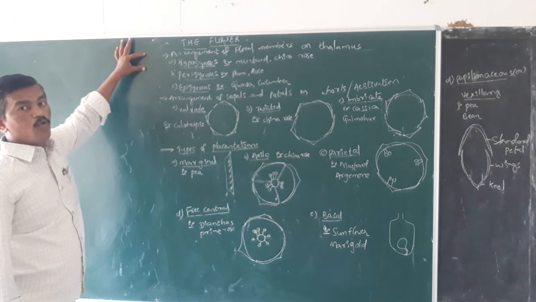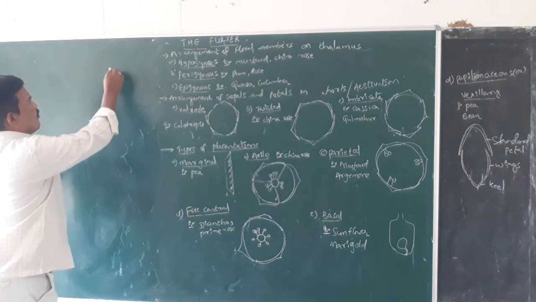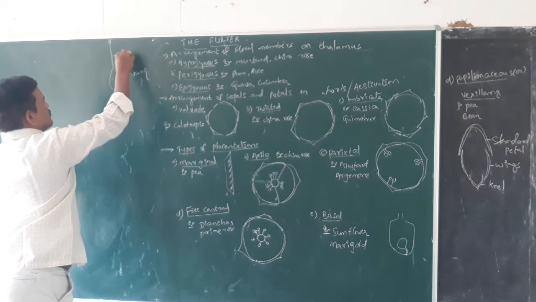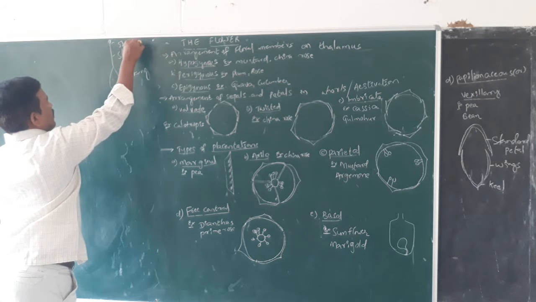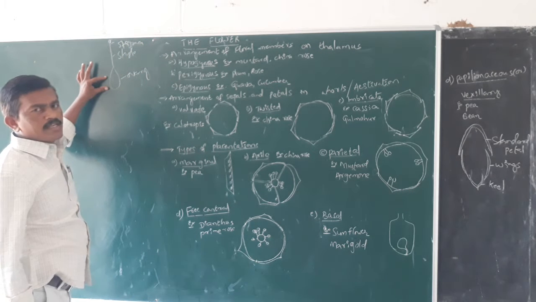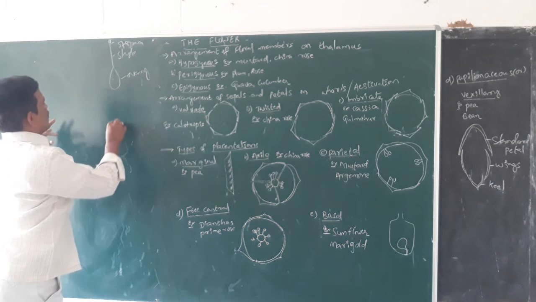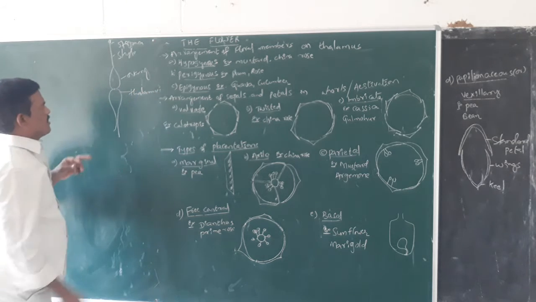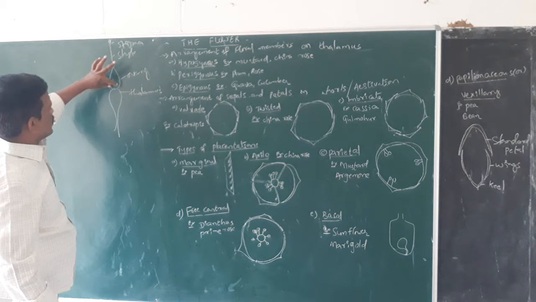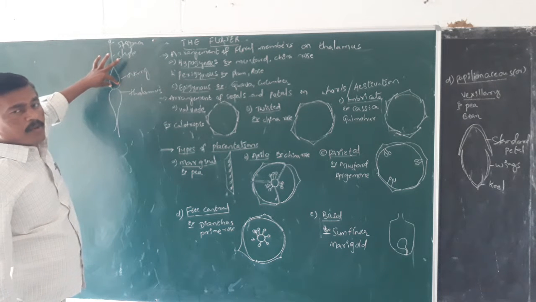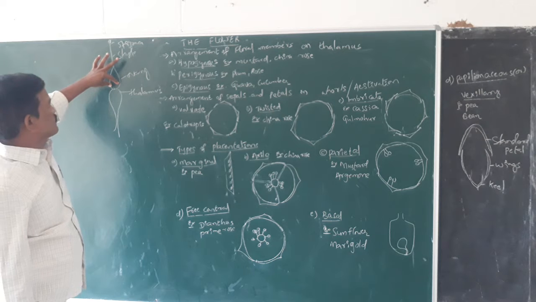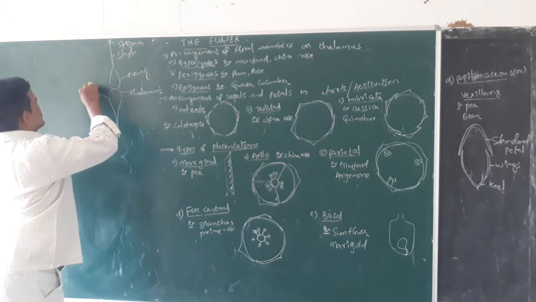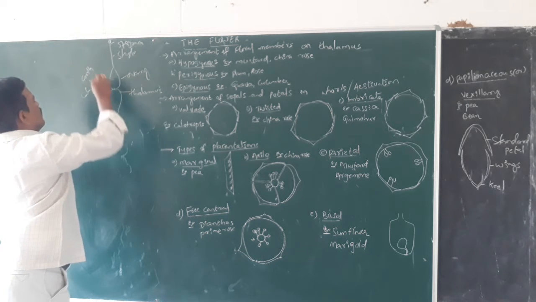So in case of the hypogynous flowers, here the ovary occupies the highest position, and this one is style and this one is stigma. Here the gynoecium occupies the highest position on the thalamus. So this one is thalamus. On the thalamus, at the top position, the female reproductive structure called gynoecium is usually produced, and the remaining floral parts like calyx and corolla and androecium,